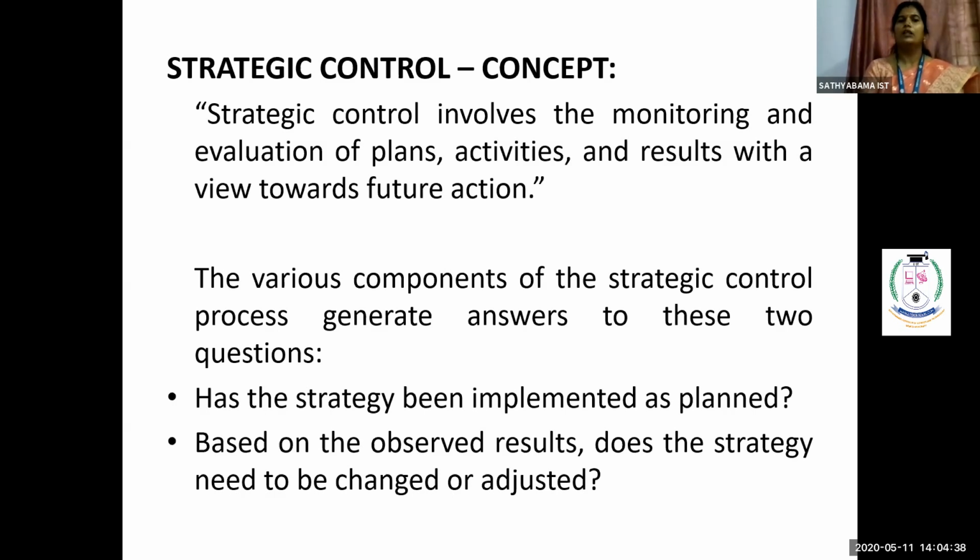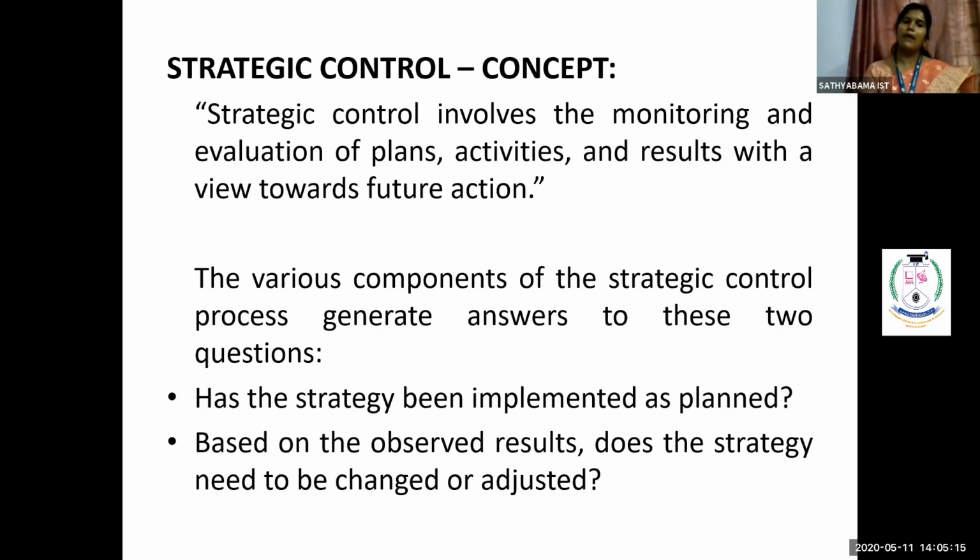Now, there are various components adapted inside the strategic controlling process. We have only 2 questions to be answered. First, has the strategy been implemented as planned? That is, what was my plan, and based on my plan, whether my strategies are being implemented. Within 2020, I need to target all these strategies. Whether I have really adapted all these strategies between 2020 and 2020. So, have my strategies been implemented as I have planned? This is the question the top level people have to answer.